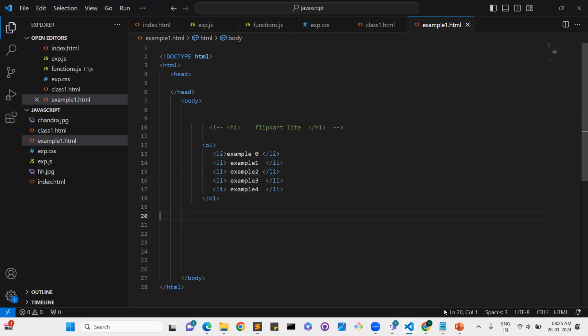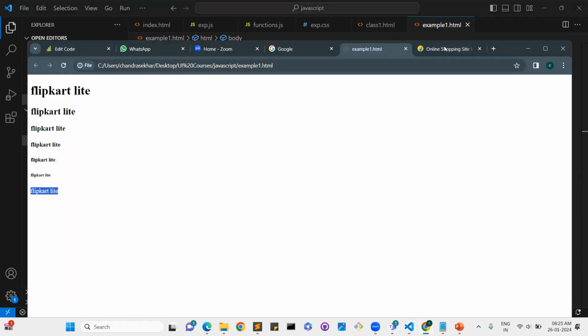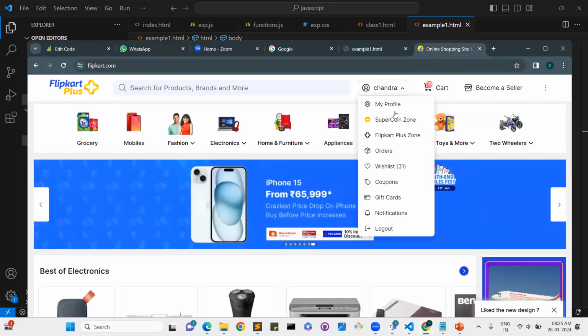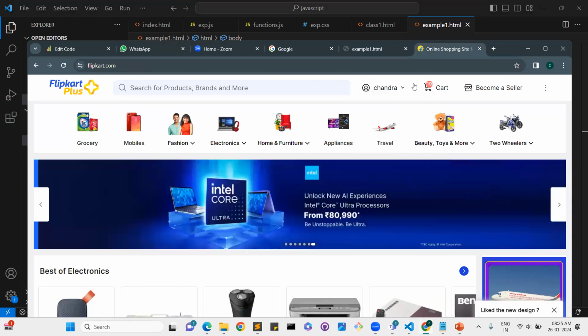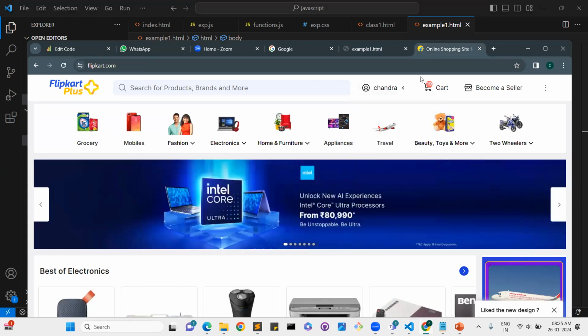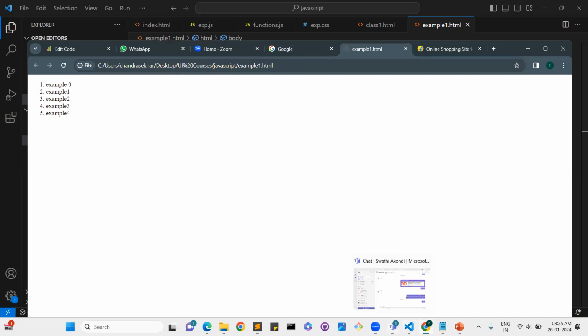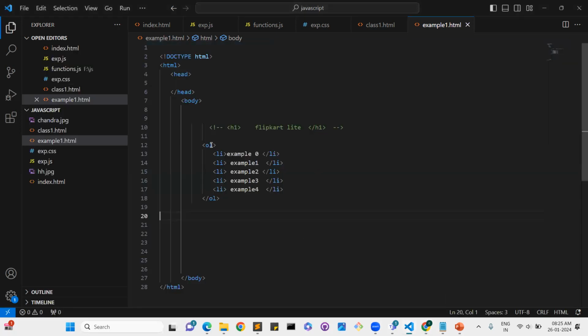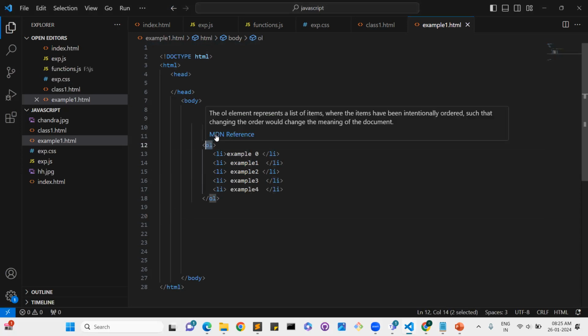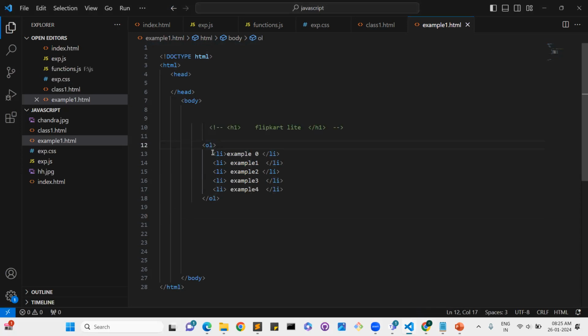Say, for example, we have a drop down list, right? See, this is the drop down list. If you click this one, the drop down list will automatically come. Step by step, 1, 2, 3, 4, 5, like this. These are the steps. This is the unordered list. Ordered list, OL, means ordered list. In the ordered list, we need to add the list items.